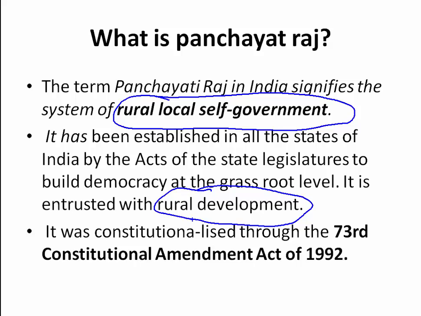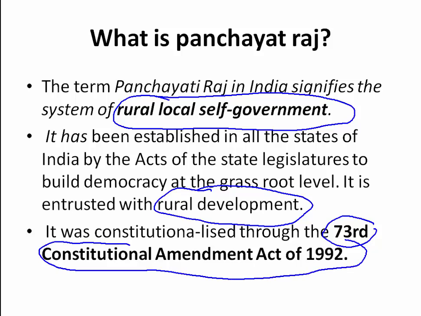Mainly it concentrates on rural development. It was constitutionalized through the 73rd Constitutional Amendment Act of 1992. Constitutionalized means it has become a law. In which year? 1992. Which amendment? The 73rd Amendment.